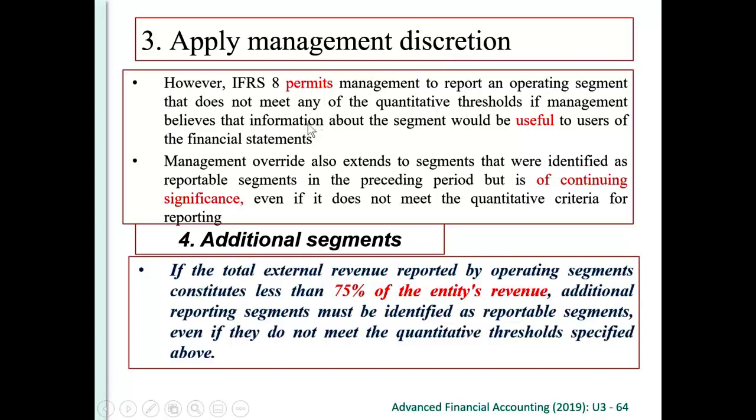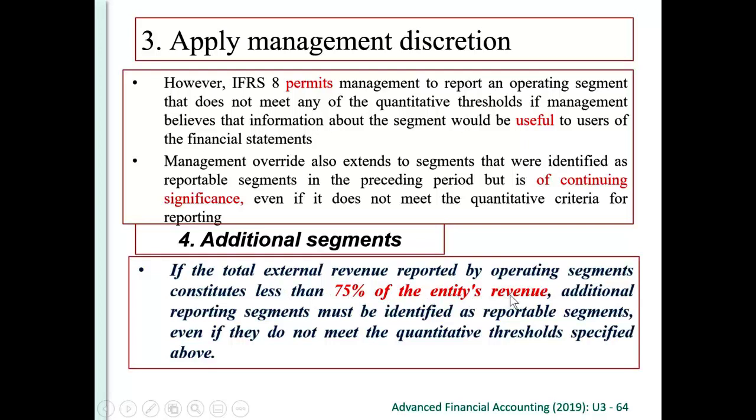So we identify some reportable segments. Say for example, originally you have 10 operating segments, and out of which we find that 6 of them are reportable. There is one more criterion. If the total external revenue reported by the reportable segments constitutes less than 75% of the entity's revenue, right?